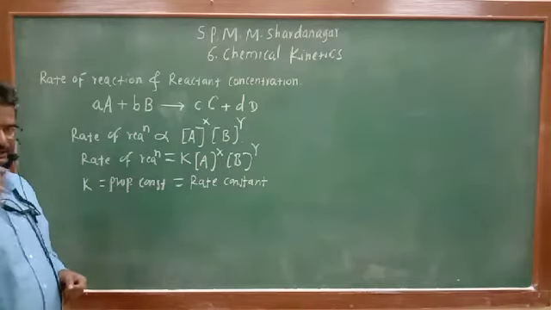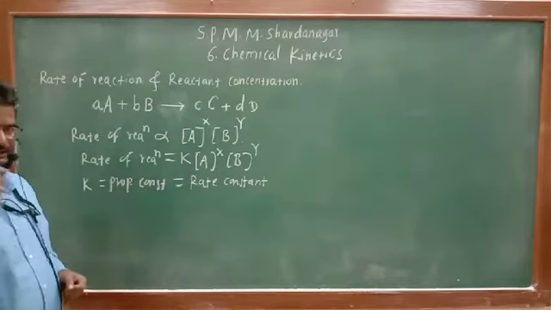Rate constant K is nothing but the rate of reaction whenever concentrations of both reactants are unity.